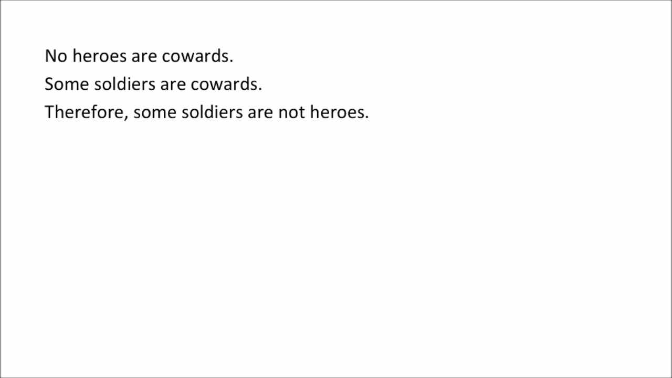All right, first of all, in chapter 5, we talked about categorical propositions or statements. There we talked about single statements, like the very first line, no heroes are cowards. That's a categorical statement because it's an all, some, none, or some not. It's an E statement. No heroes are cowards. Some soldiers are cowards. That's another statement. That's an I statement. Therefore, some soldiers are not heroes. There's an O statement. So this is something that has three different categorical statements in it.